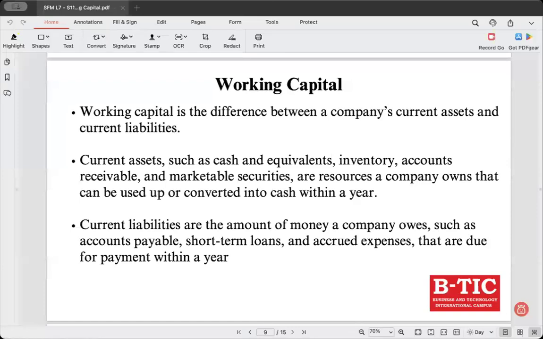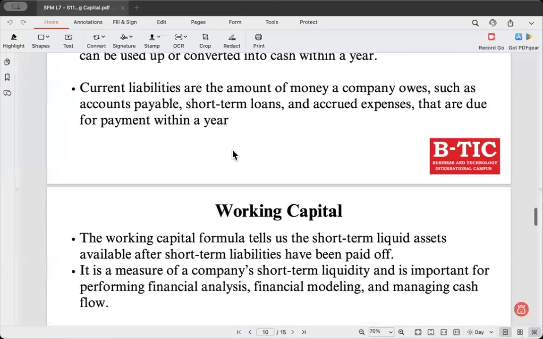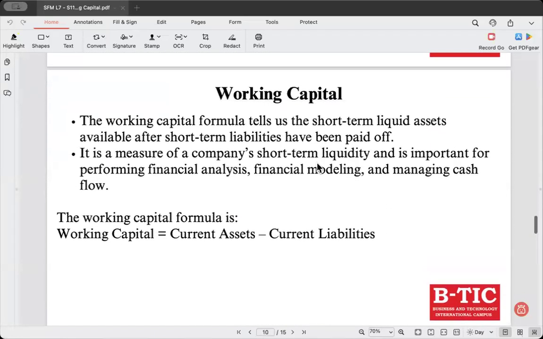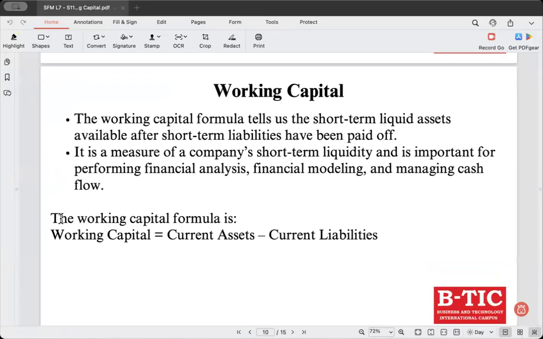Now let's move on to working capital. Working capital is the difference between a company's current assets minus current liabilities. So the working capital formula is current assets minus current liabilities.